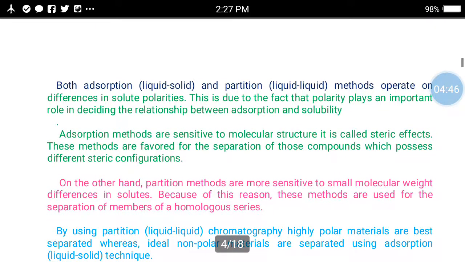Adsorption means the stationary phase is solid, right? Therefore both adsorption, that is liquid solid, stationary phase solid, mobile phase liquid, and partition, that is stationary phase liquid, mobile phase liquid, are liquid methods operated on the differences in the solute polarities. This is due to the fact that polarity plays an important role in deciding the relationship between adsorption and solubility. Therefore, we have to remember that polarity is the most important factor.